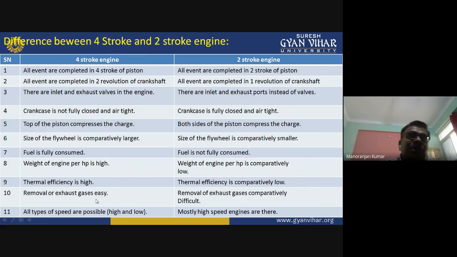The removal of exhaust gas is easy. There is a valve present in the four-stroke engine, so the exhaust gases pass out in a very easy way. But in the two-stroke engine, removal of exhaust gas is comparatively difficult. Okay, because simultaneously both ports are open, the exhaust port as well as the transfer port.